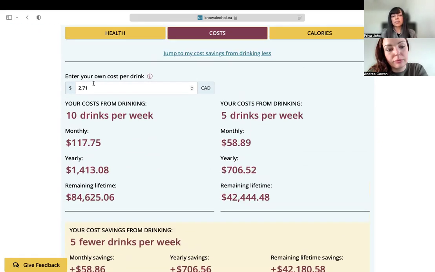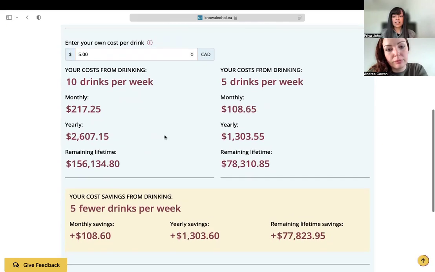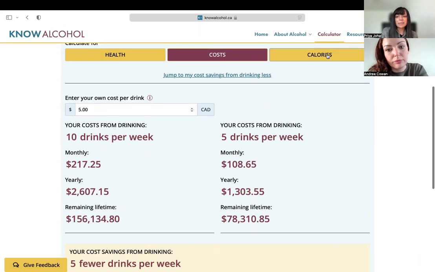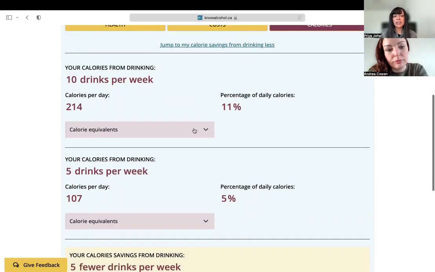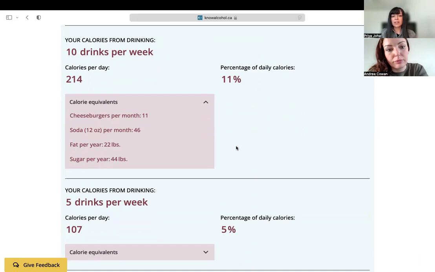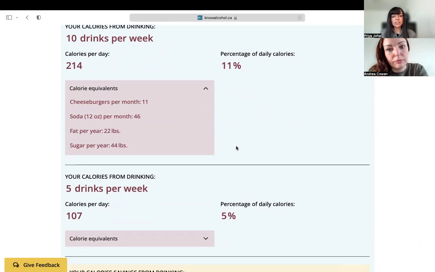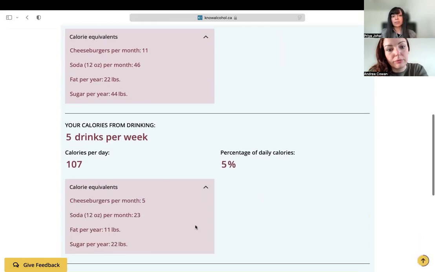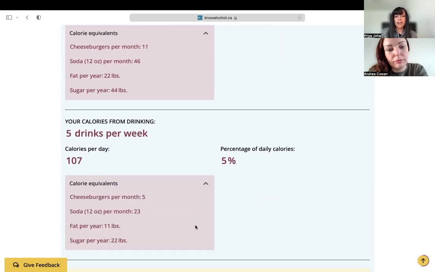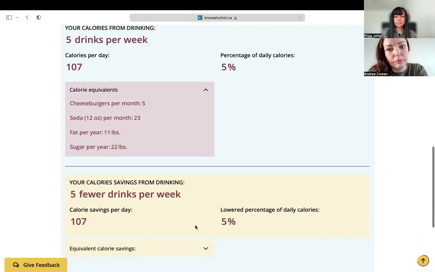And folks have the option to enter in their own cost per drink. So if it costs them more, the numbers will update to reflect their own finances. And then for calories, we have similar information, just how many calories per day based on the caloric content in a standard drink of ethanol, as well as a percentage of daily calories and calorie equivalents expressed in terms of different foods, fat, and sugar.